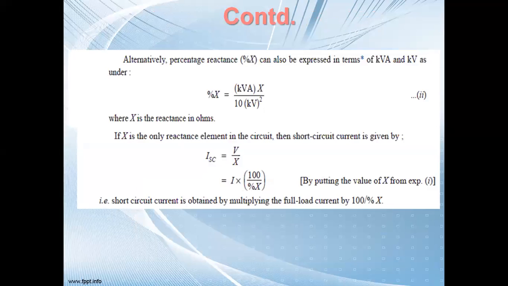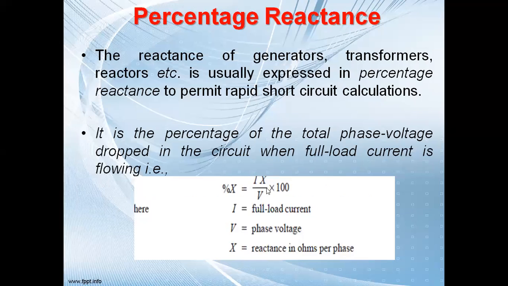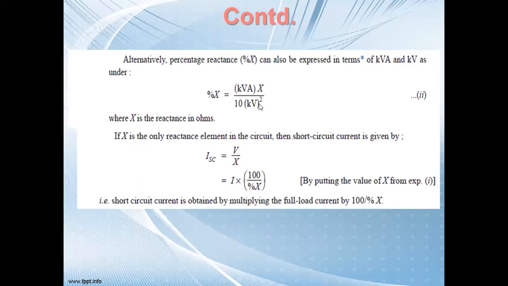Now, alternatively, percentage reactance can also be expressed in terms of kVA or kV. So kVA and kV means it is I into X by V. Here percentage X equals kVA by kV square, that is basically I, into 10, and here it is X. So this you have to remember. Alternatively, you can express percentage X as kVA into X by 10 into kV square, where X is the reactance in ohms.